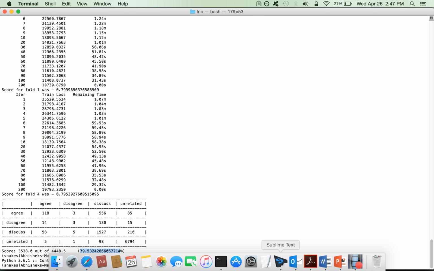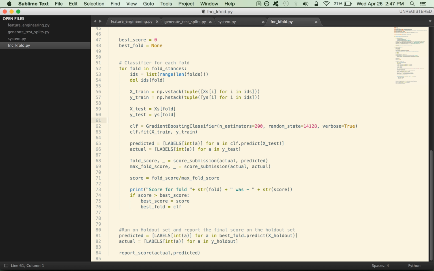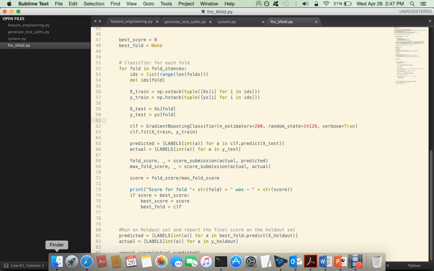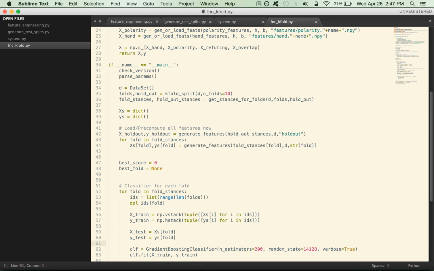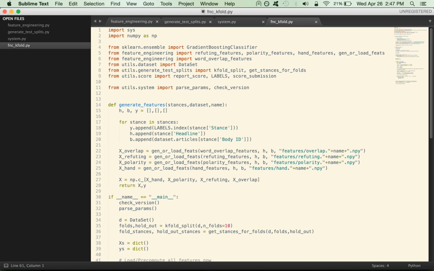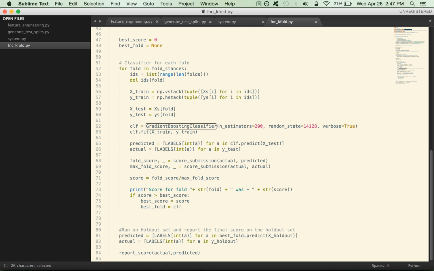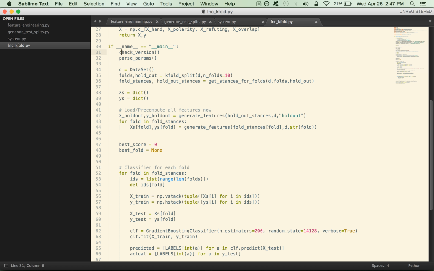So now if you get back to the code, this is the baseline code, which is stored in 5 files. This FNC k-fold py file is the main file where it starts. If you see here, it uses a gradient boosting classifier. So it starts from here. It first checks the Python version, and as I said, it works only on Python 3, as there are some errors on Python 2.7. It will throw an error message if we have a version lower than 3.